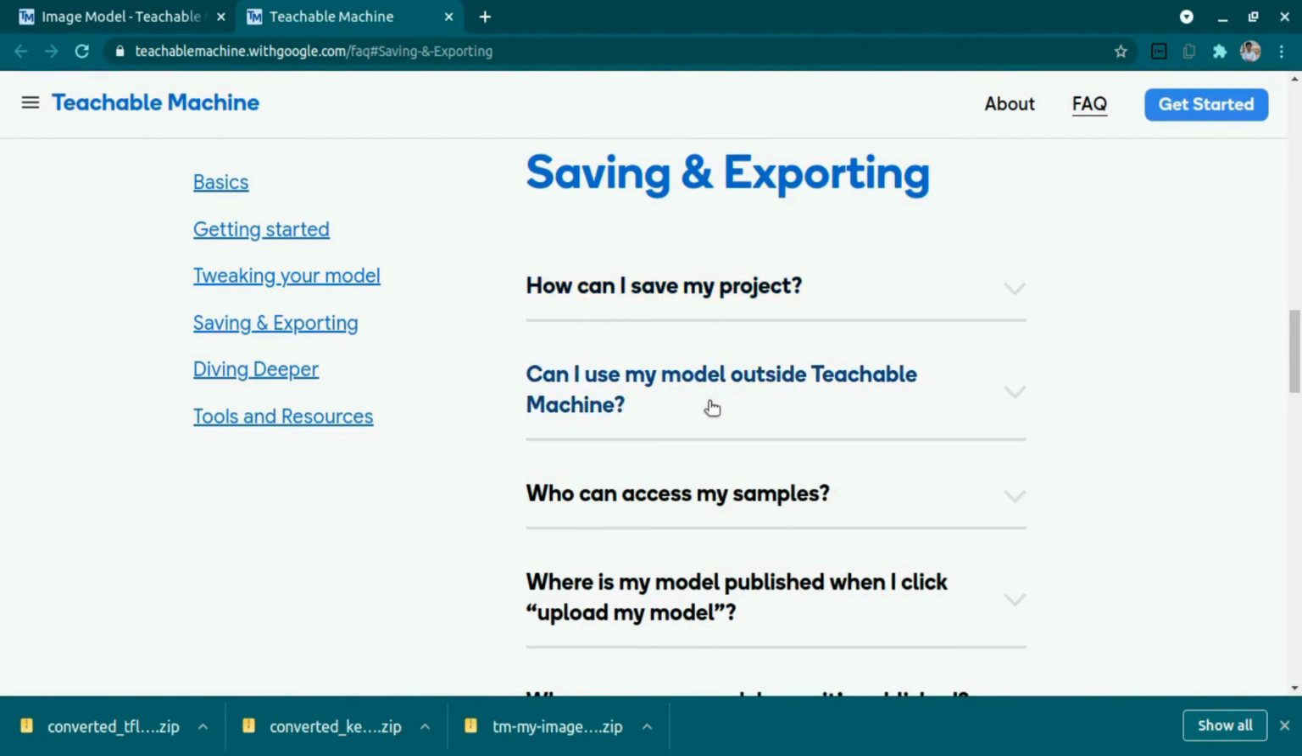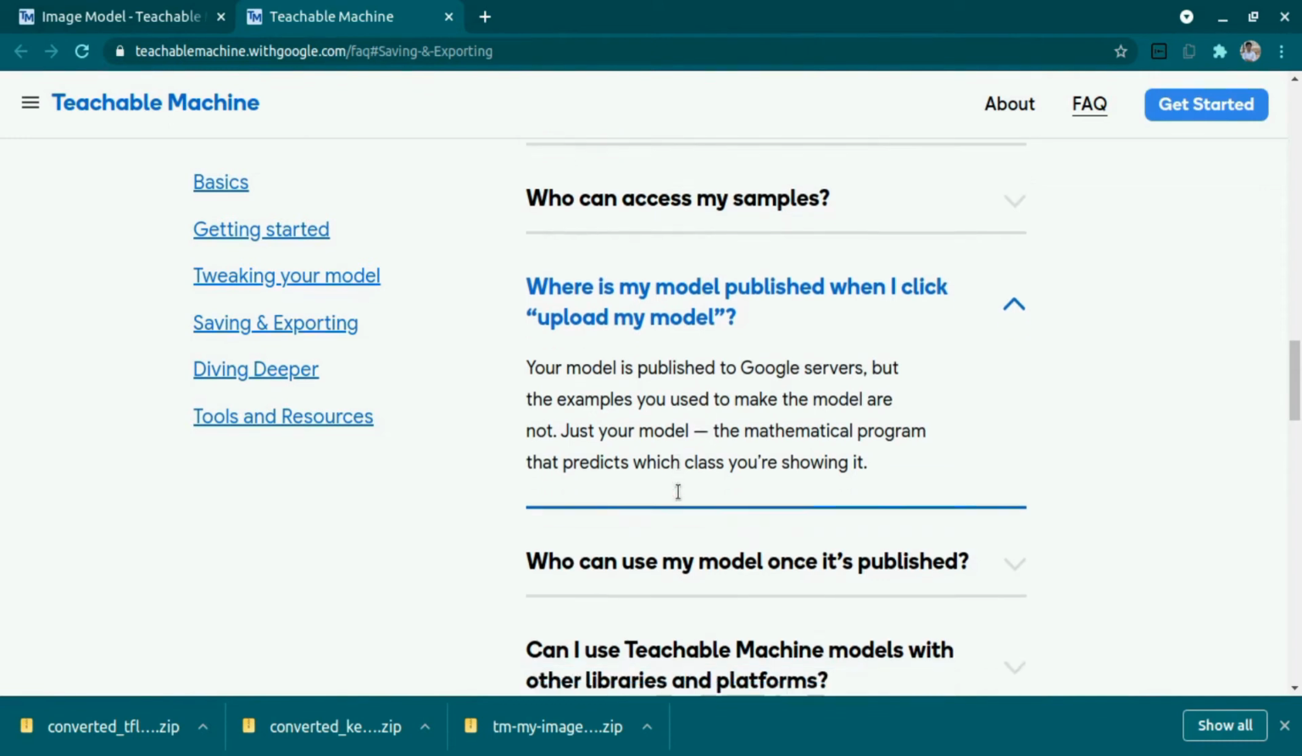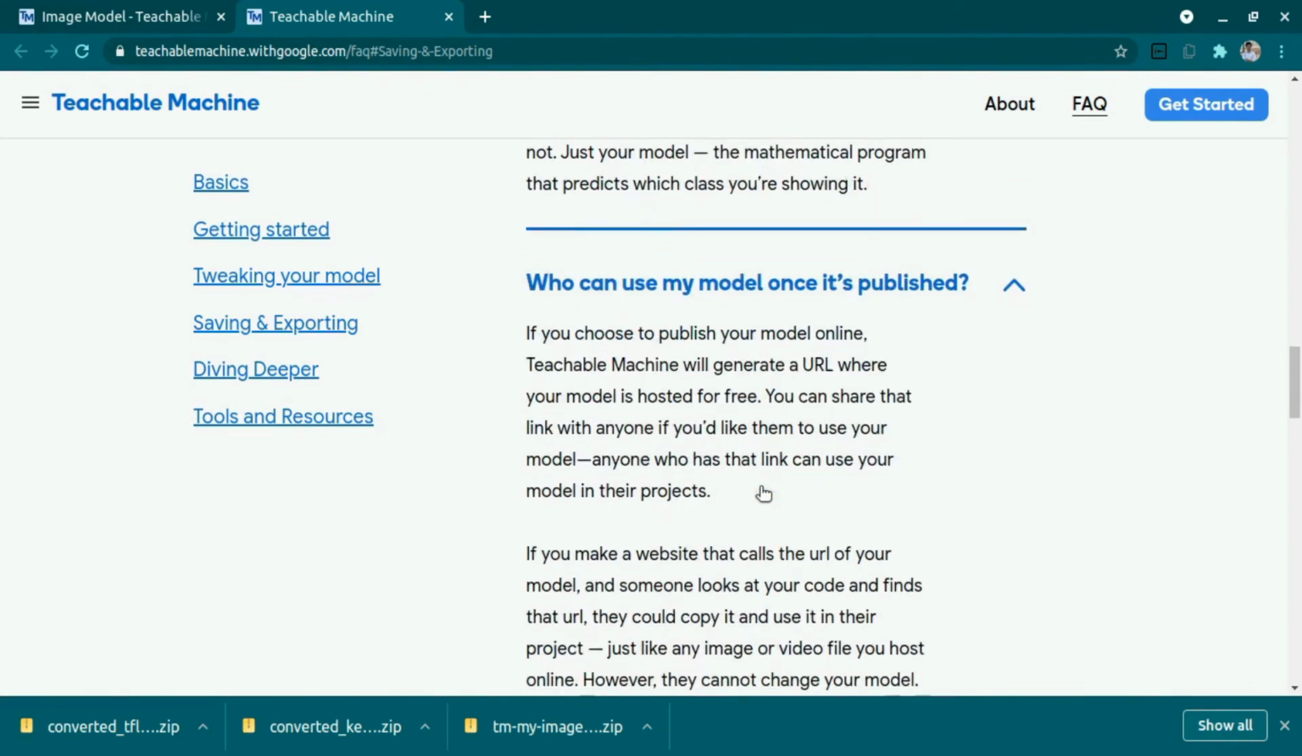So how can I save my project? Can I use it outside Teachable Machine, and where is the model published when I upload the model? So it is just saving the weights of the model. Weights are just numerical values, and it is not saving any of the images that you have in the model to Google, so it's safe.